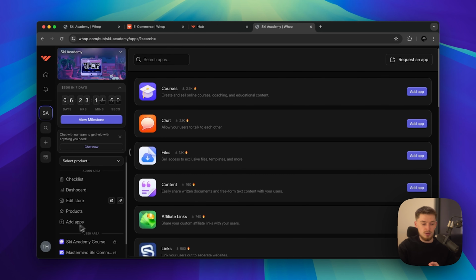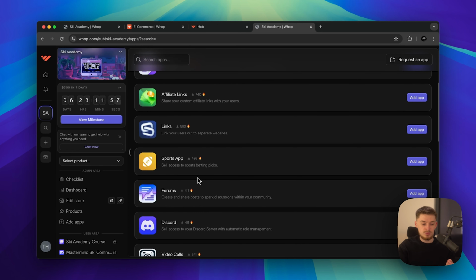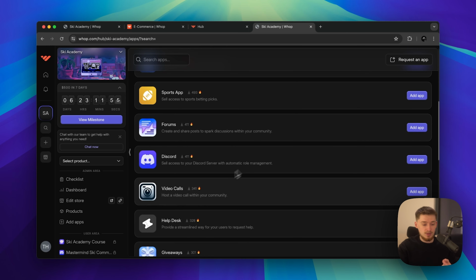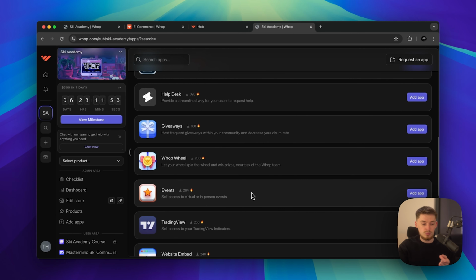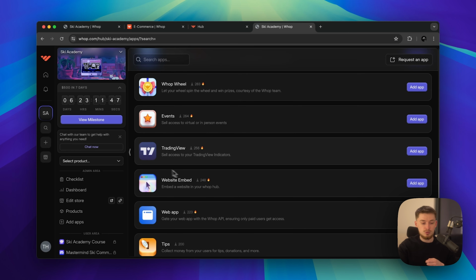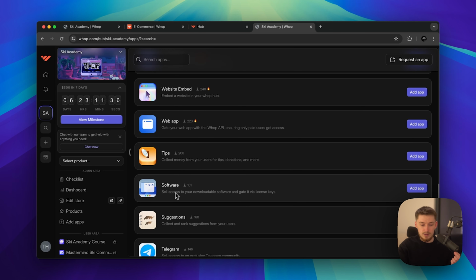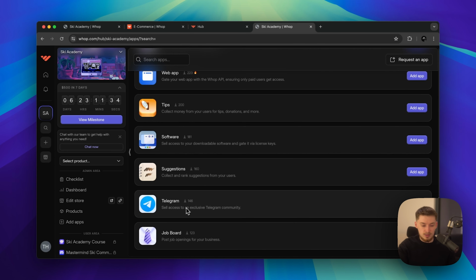So in apps, you can realistically add anything you want. If you had sports apps, you could add that. If you wanted to have video calls with your community, or giveaways, so every now and then you wanted to give away $100 to your community, you can do that on here. TradingView, for example, if you were doing a trading community, you can add TradingView where someone could access your TradingView indicators, website embedded, software suggestions, Telegram, job board.